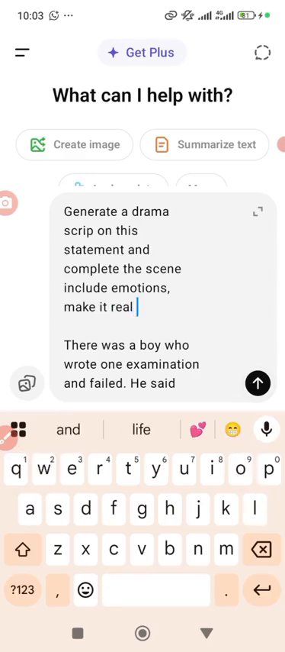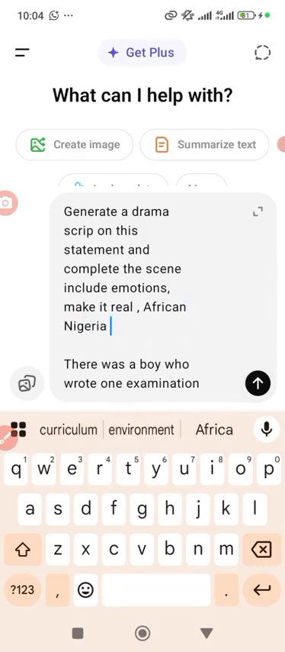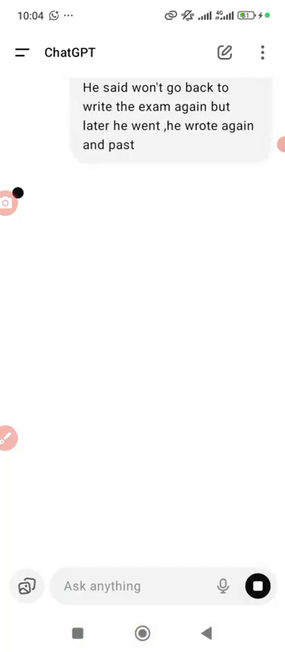If you like, you can put in the environment, maybe you want it to be Africa or Europe. I may say Africa, Nigerian environment. Complete. You just put it there. You see how ChatGPT will create the movie for me.